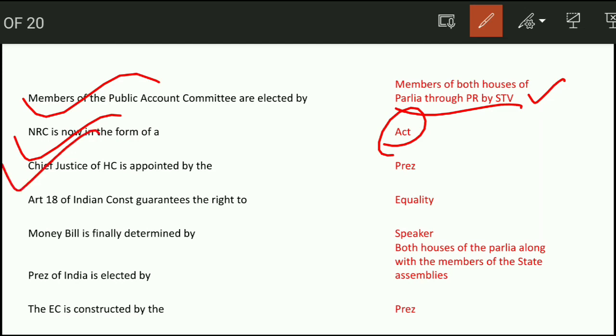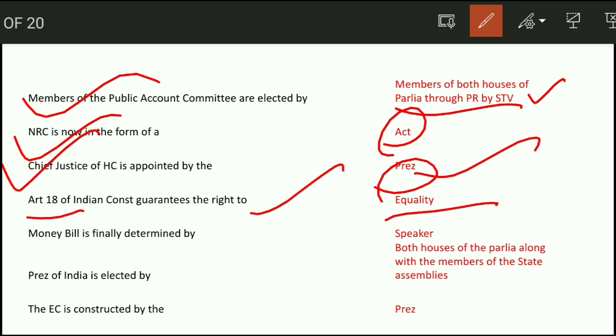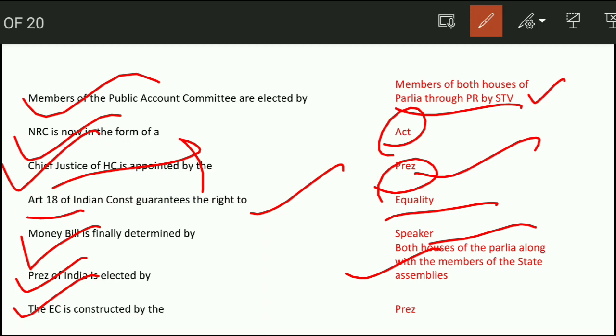Next question. Chief Justice of the High Court is appointed by the President. Article 14 of the Indian Constitution guarantees the right to equality. Next question. Money bill is finally determined by the Speaker. President of India is elected by both the houses of parliament along with the members of the State Assemblies. Election Commissioner is appointed by the President of India.